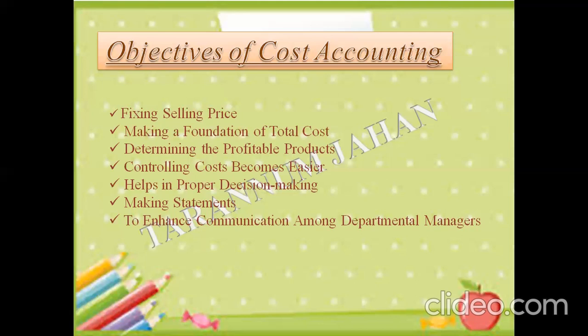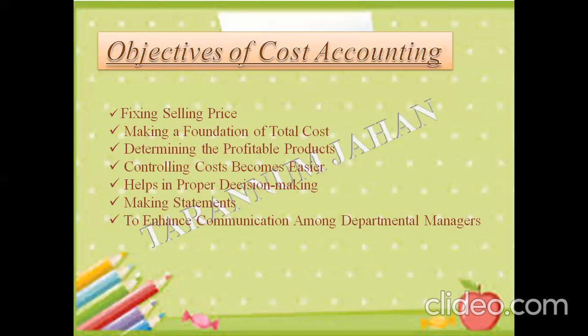Now, the next objective is making cost control easier. That means when we find out which product is taking more expenses, which is more expensive and which is less expensive in production, we can control the cost. The managerial team for a specific business organization can control the overall cost as per the outcomes of cost accounting.